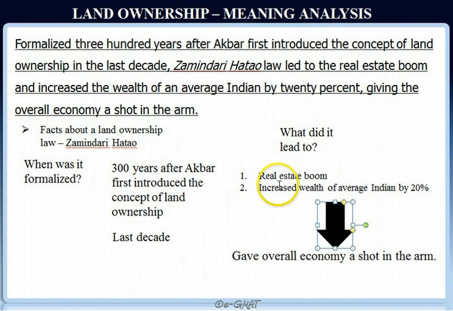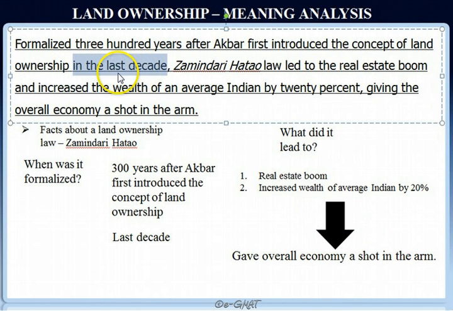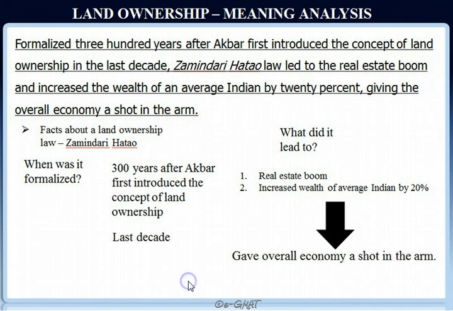So these two impacts together led further to give the overall economy a shot in the arm. So this sentence appears to convey the meaning appropriately, although we had to infer what the role of in the last decade is. But other than that, the sentence appears to communicate its meaning appropriately. So now we'll move over to analyzing the errors in this sentence.